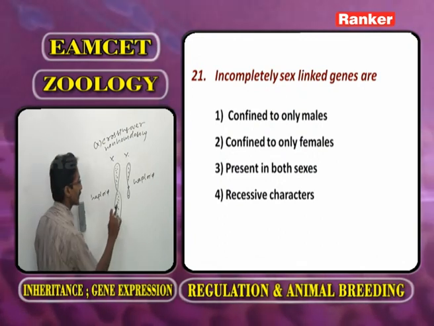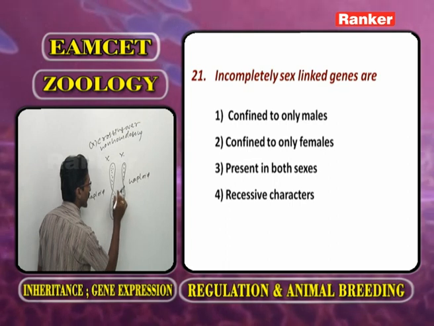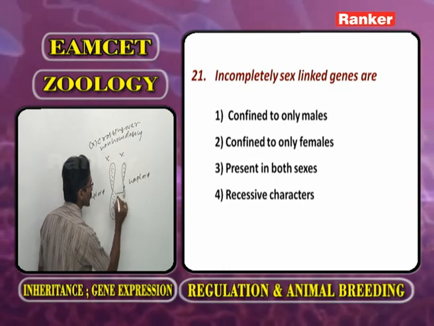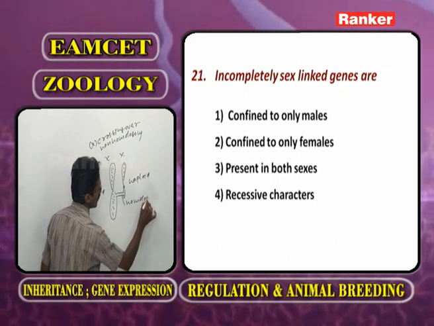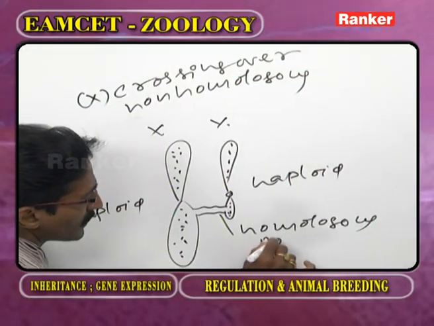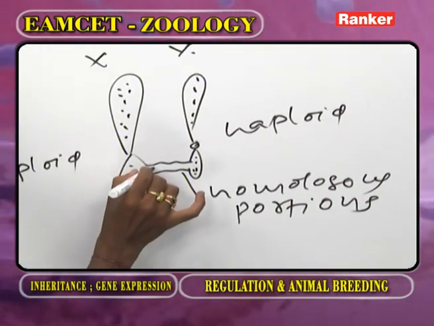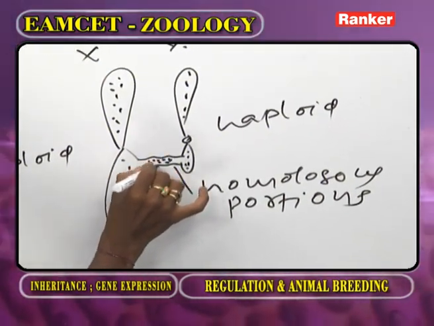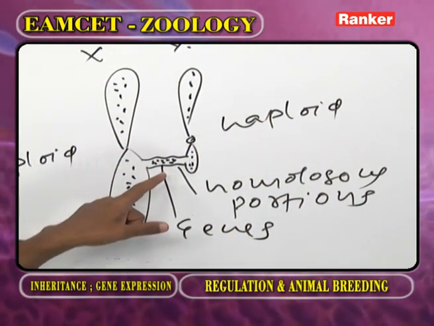Incompletely sex-linked genes. As we observe the X and Y chromosome, here and there some homologous portions are present. This is homologous portions. On these homologous portions, the genes are present. Now you observe the diagram.